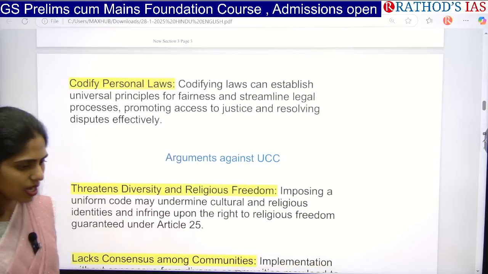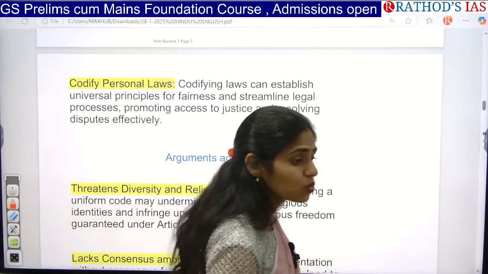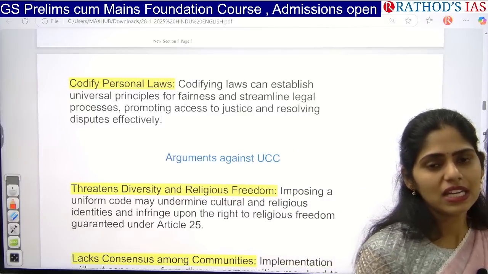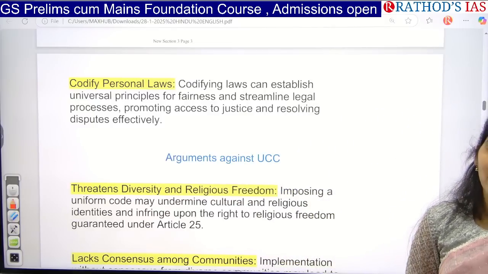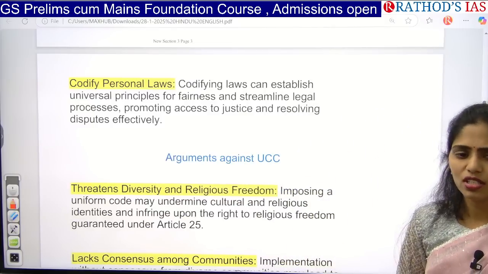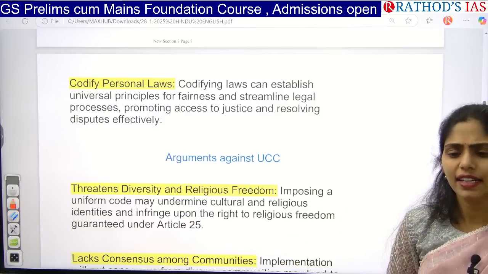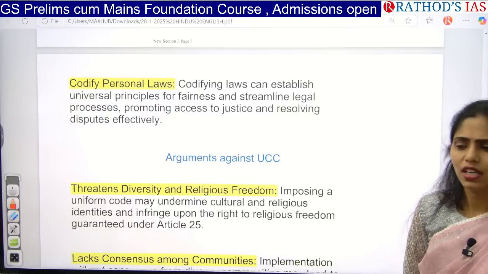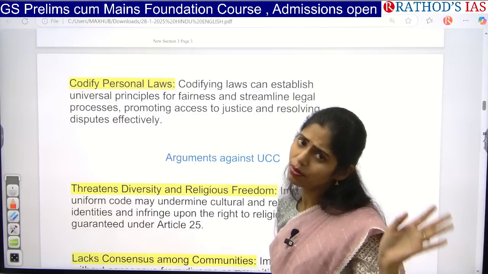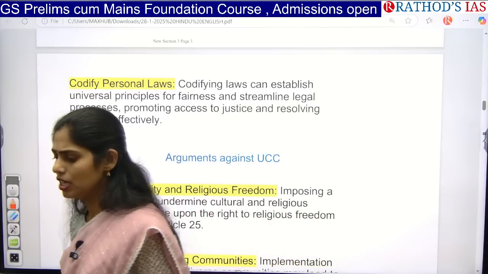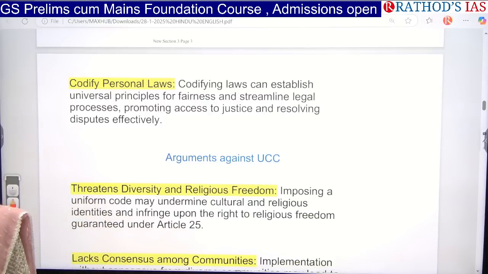So these were some arguments which say that yes, we need UCC. But again, one more question. Why not? We have many advantages, so each and every state in our country should go for implementing UCC. But we got independence in 1947 and today we are in the era of 2025. That means after independence, only one state has gone through the adoption of UCC. But why? Because of some challenges we have in our society. So what are those challenges?